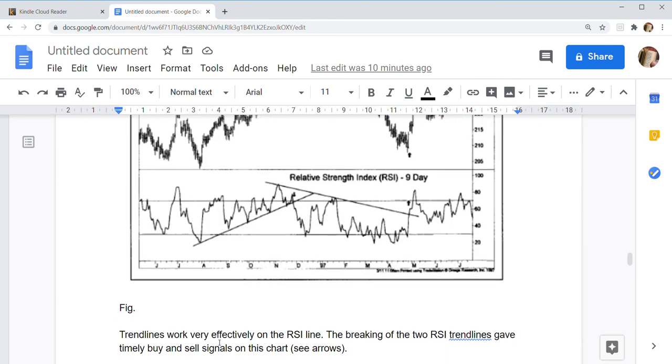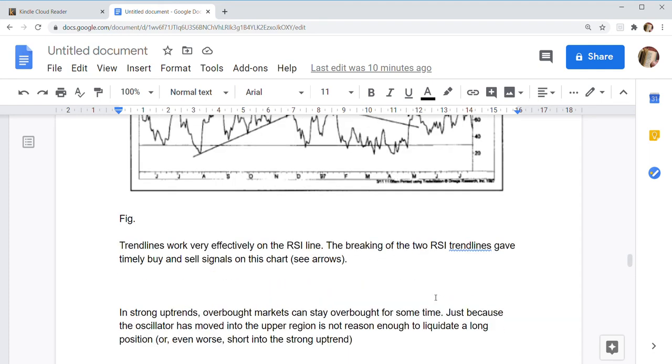Trend lines work very effectively on the RSI line. The breaking of two RSI trend lines gave timely buy and sell signals on this chart. See arrows.